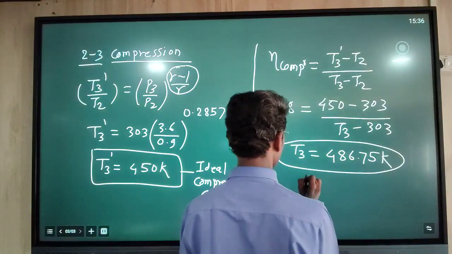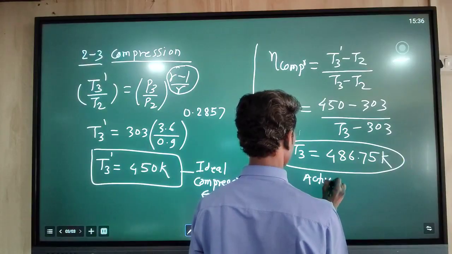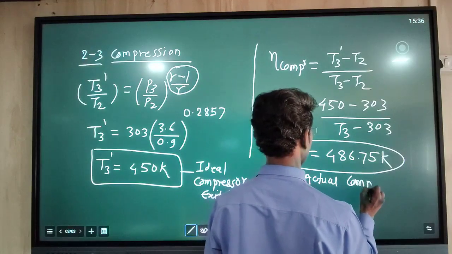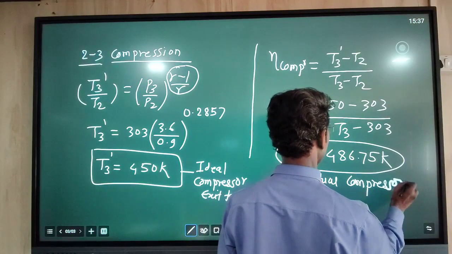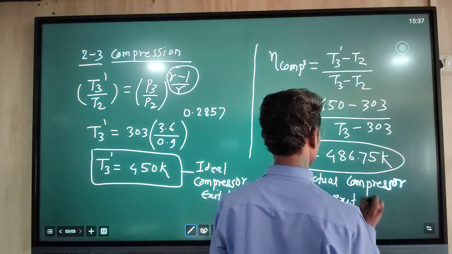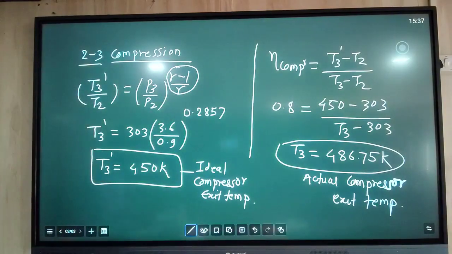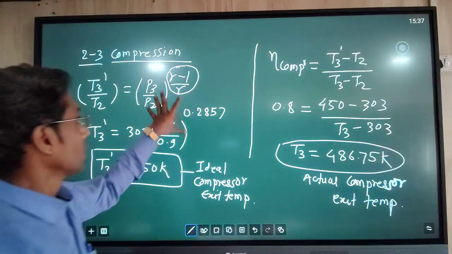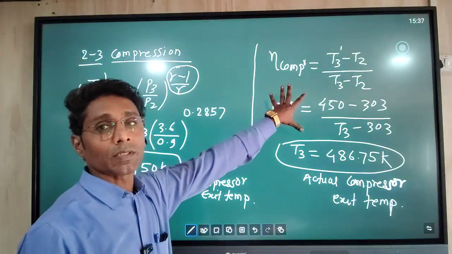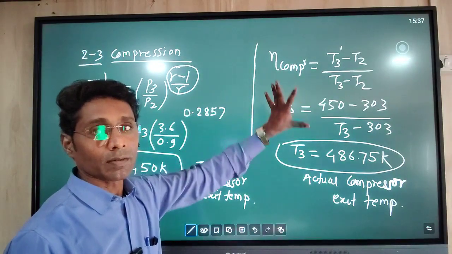This is the actual compressor exit temperature. So here we have completed the ramming process part and the compression process part.